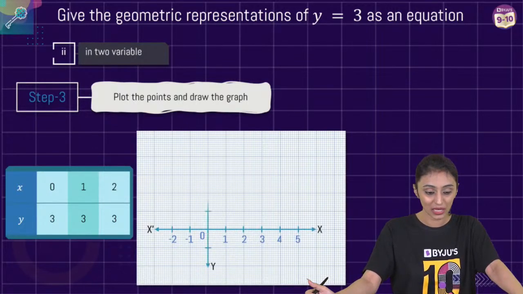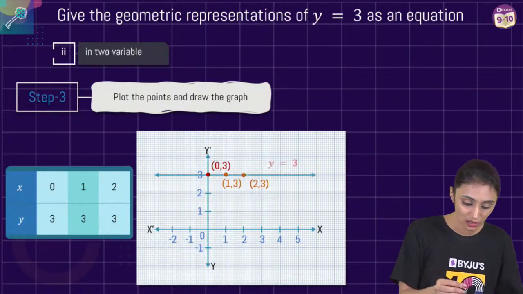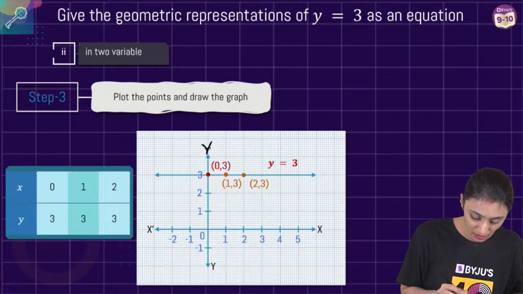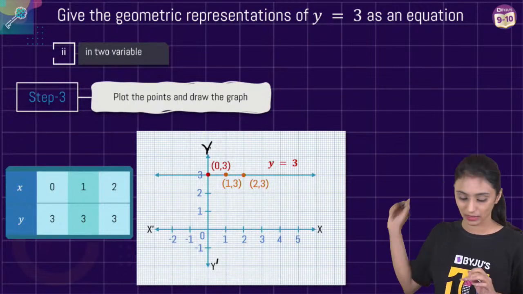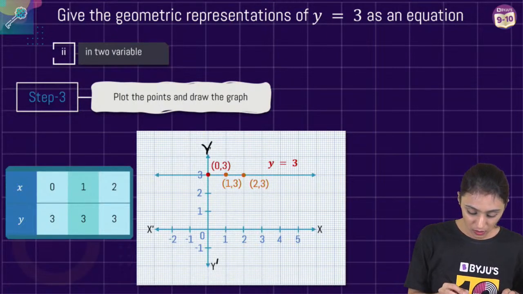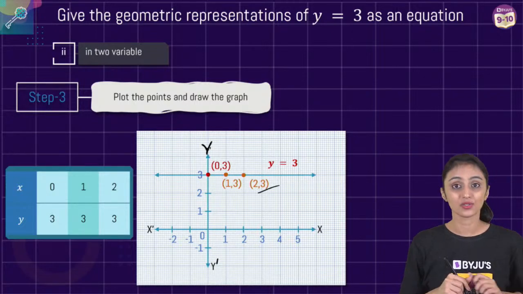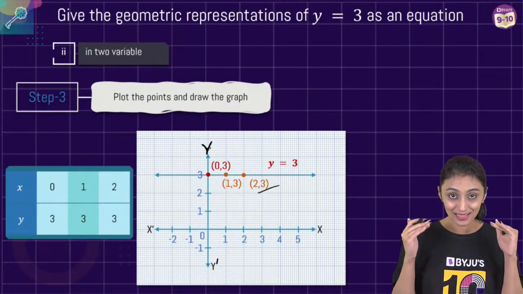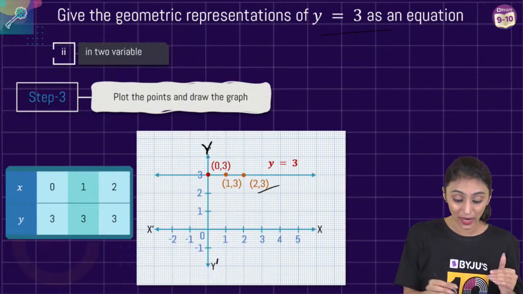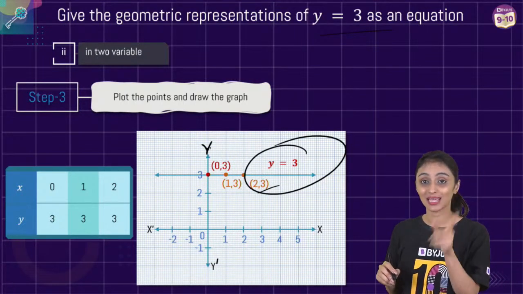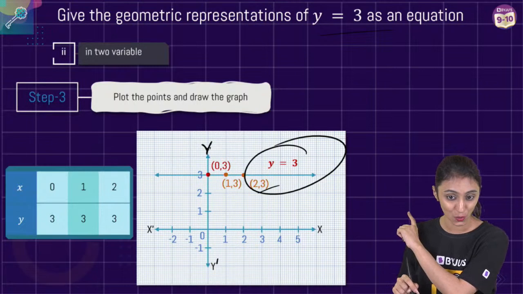This is the Cartesian plane. We have the x-axis, y-axis, y dash. This is y and this is y dash. Okay, there is a slight error here. Now this is (0, 3), this is (1, 3), this is (2, 3). You can see that this line y = 3 is parallel to the x-axis. We have discussed the same concept in the previous session also.